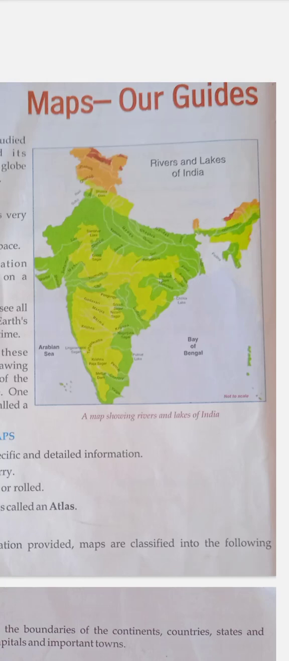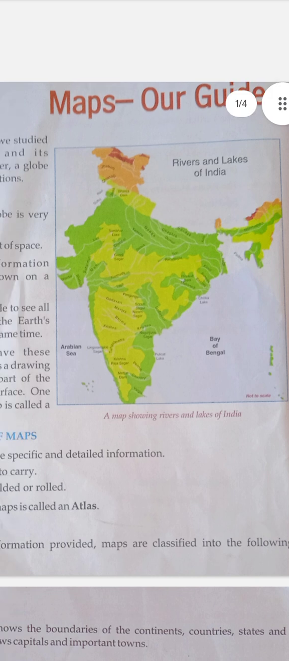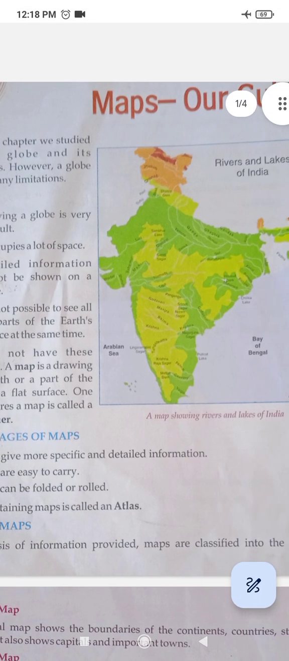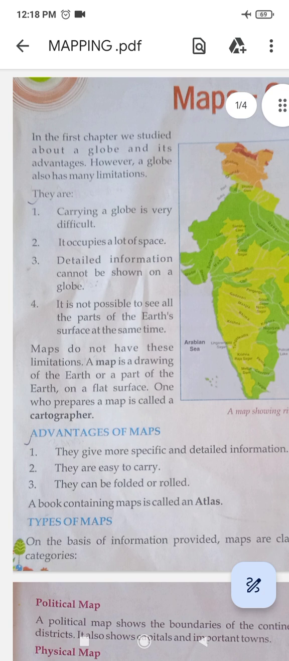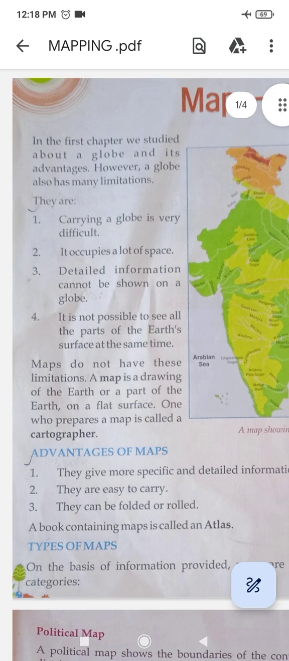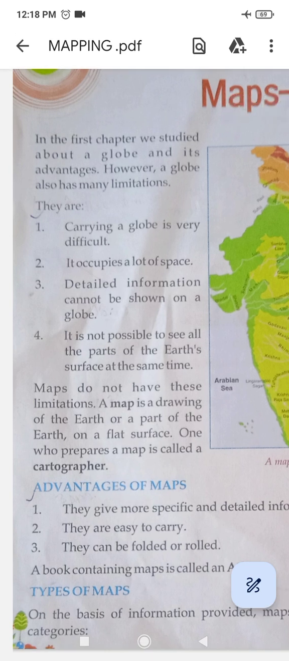Today's topic is maps, grids, rivers and lakes. In the first chapter, we studied about a globe and its advantages. However, a globe also has many limitations. First, carrying a globe is very difficult. Second, it occupies a lot of space. Third, detailed information cannot be shown on a globe. Fourth, it is not possible to see all the parts of the earth's surface at the same time.